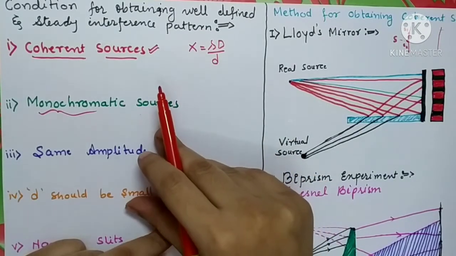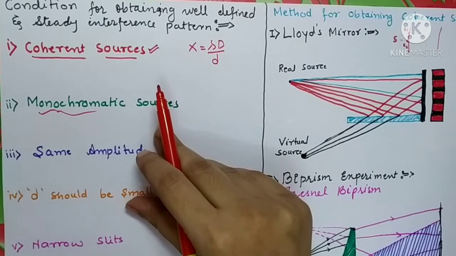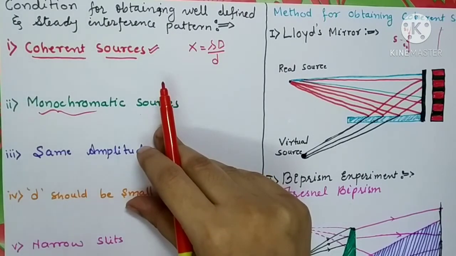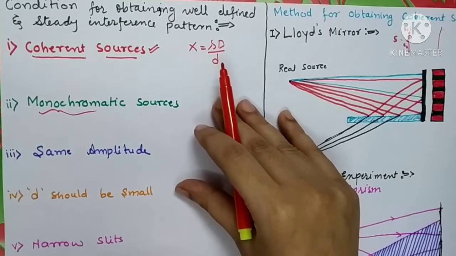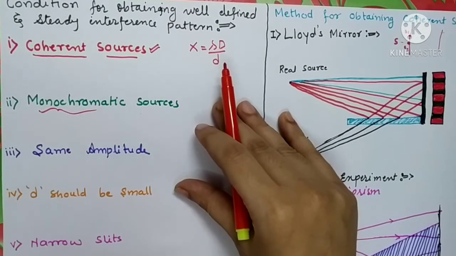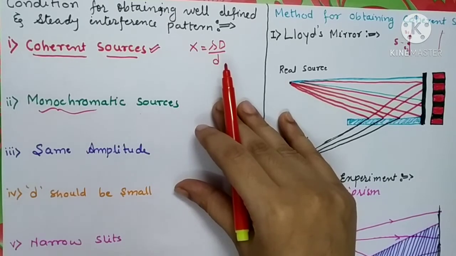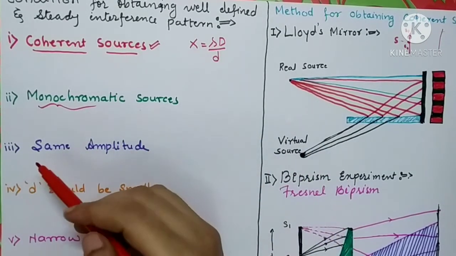So this is the drawback of Young's double slit experiment. He had used two sources of light which are multichromatic in nature. Now let's see the third condition.